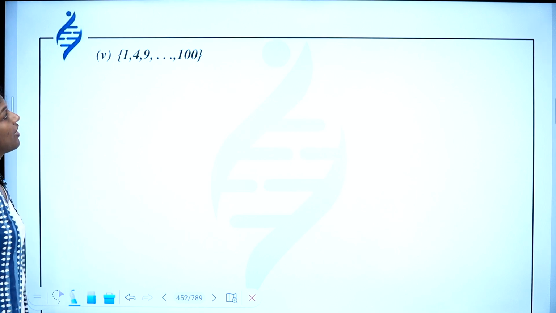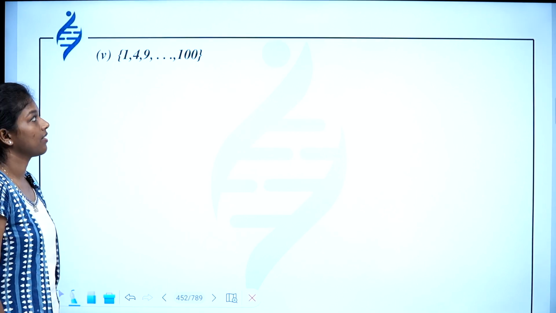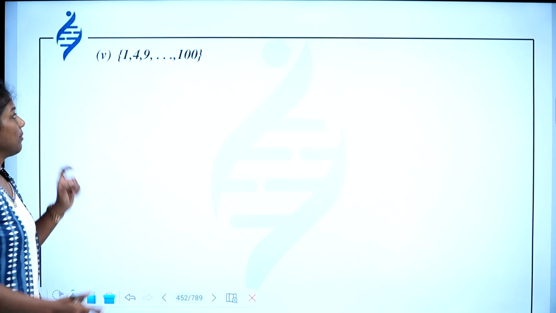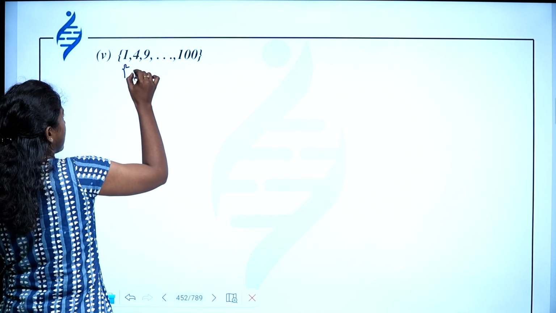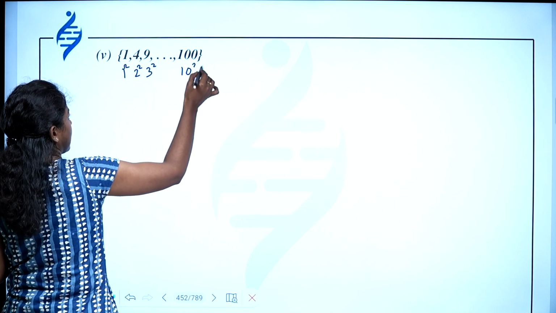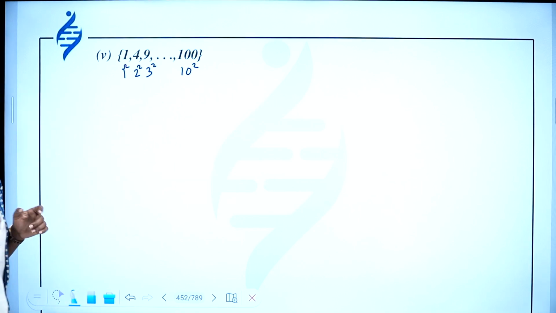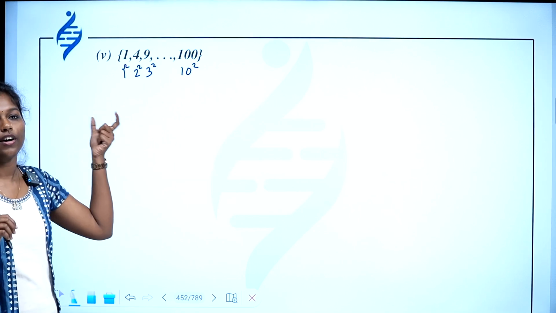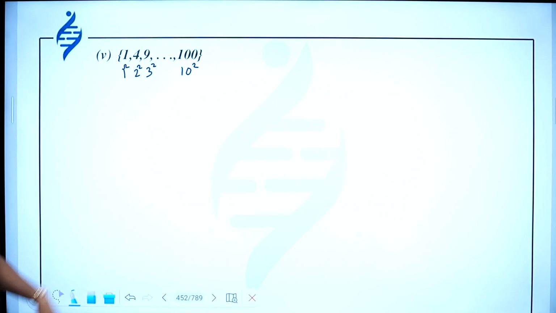Then 1, 4, 9, etc. up to 100. 1 means 1 square, 4 is 2 square, 9 is 3 square, 100 is 10 square. So you have to choose all the squares up to 10.